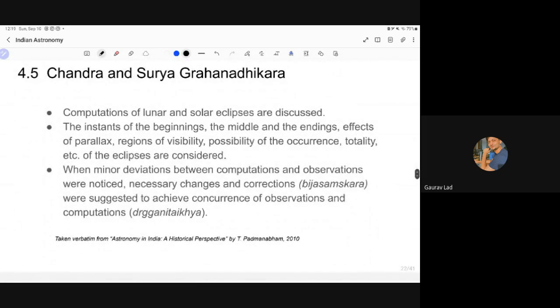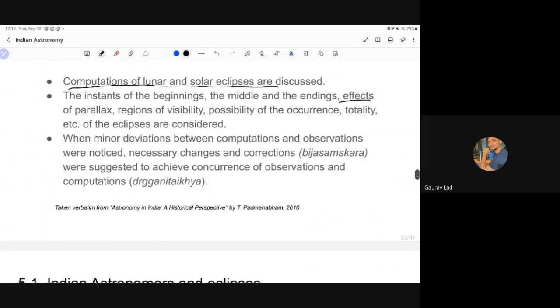And so we have Chandra and Surya Grahanadhikara, computations of lunar and solar eclipses. That's pretty obvious because Indian astronomers did study the eclipses. Effects of parallax. That is what I'm going to explain next. Very important, very interesting. And minor deviations between computations and observations, whatever they are noticed, they are calculated and included in the tantras, in the karana, to give accurate results.